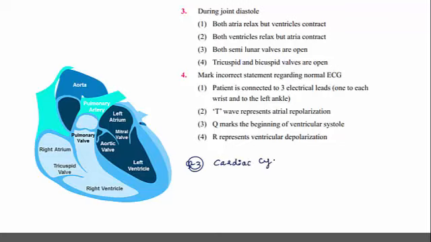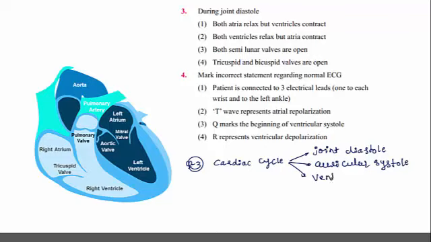So in the cardiac cycle, the three steps are: one is joint diastole, another is auricular systole, and one more is ventricular systole. So these are the three steps with reference to the study of the cardiac cycle.